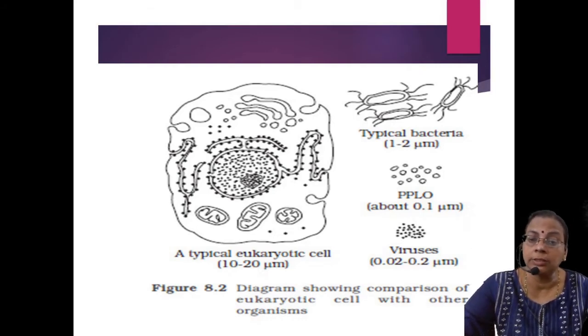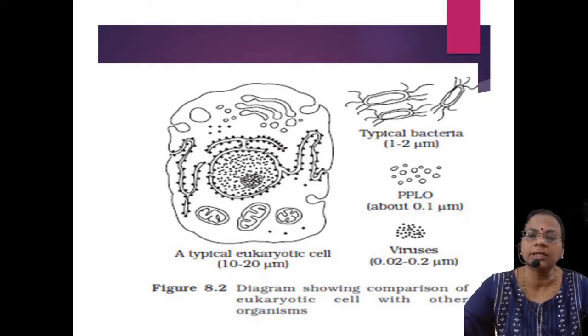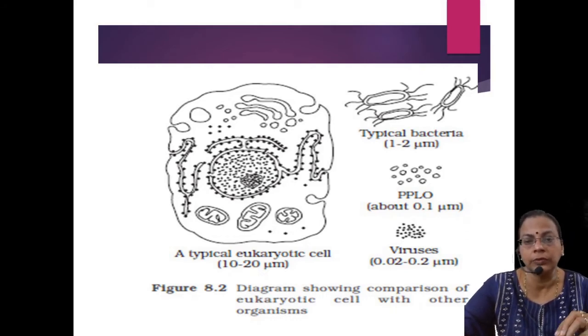And there is another one, we cannot say organism, it is a pathogen only, that is a disease causing agent, virus. Viruses cannot be considered a typical cell, but even then the size is very small, and it consists not of all the components of the cell, only a protein outer covering and a DNA or an RNA.